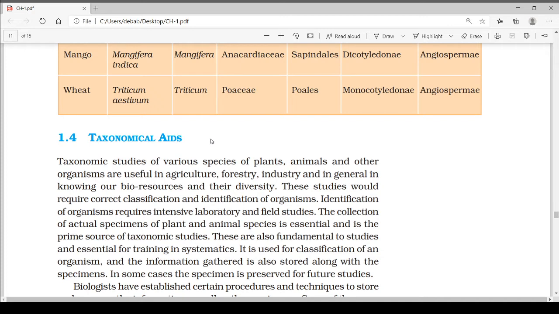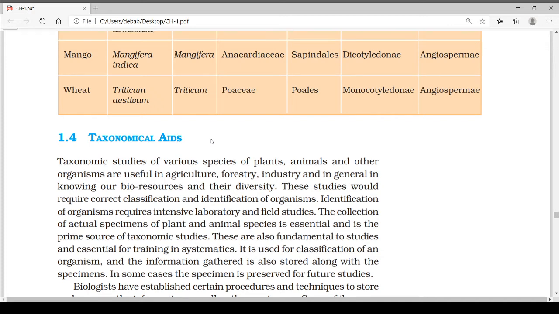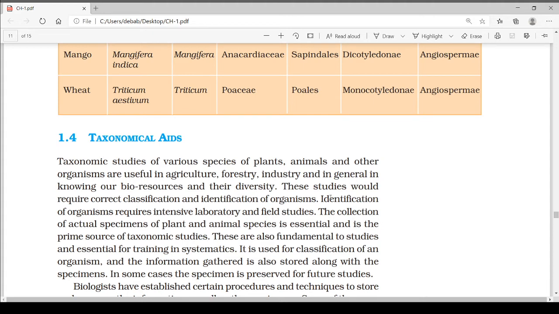These are the aids, or we can say in simple terms that these are the help we get from previous research or studies to study our new plants, or to study taxonomy. Taxonomic studies of various species of plants, animals, and other organisms are useful in agriculture, forestry, industry, and in general in knowing our bioresources and their diversity. These studies would require correct classification and identification of organisms. Identification of organisms requires intensive laboratory and field studies.